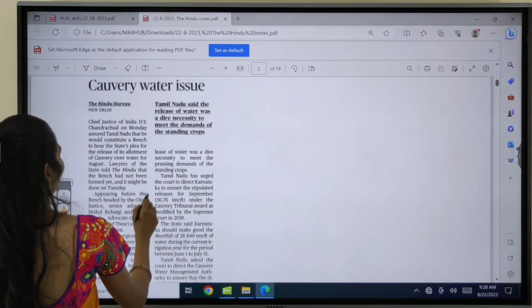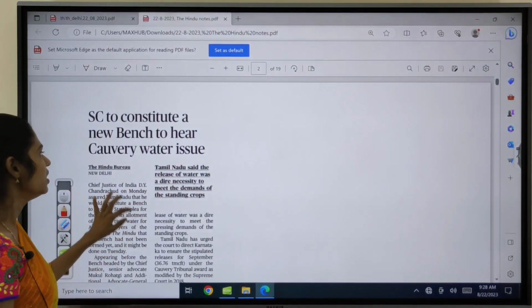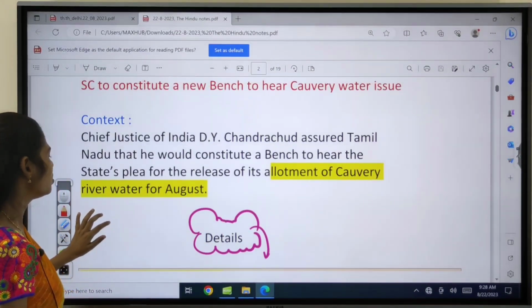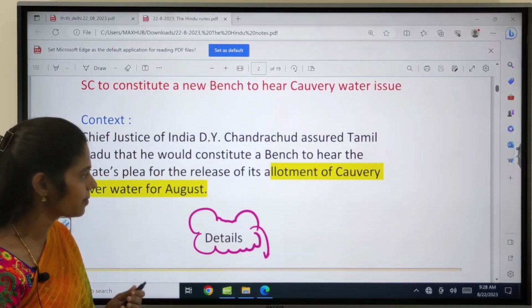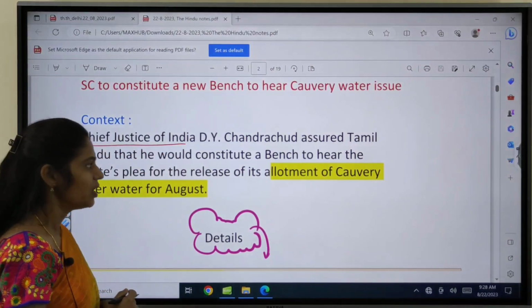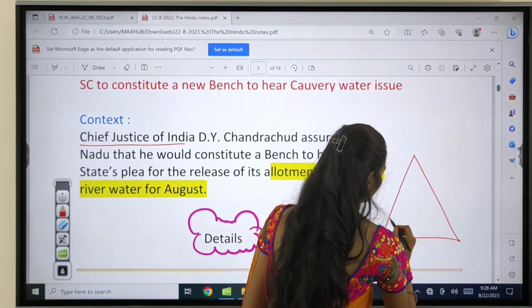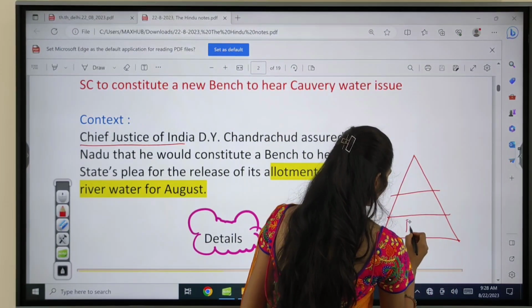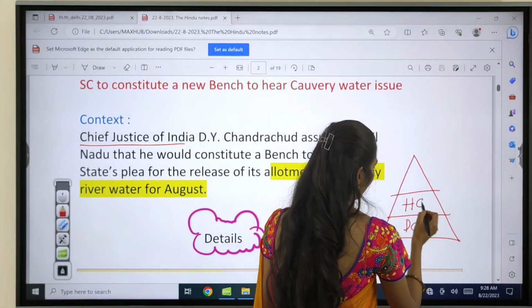The first topic we are going to discuss is the Supreme Court constituting a new bench to hear the Kaveri water issue. First, let us try to understand the present context, why it is in the news. As you know, we have an integrated judiciary system. We have district courts at the district level, and in every state the top court is the High Court.